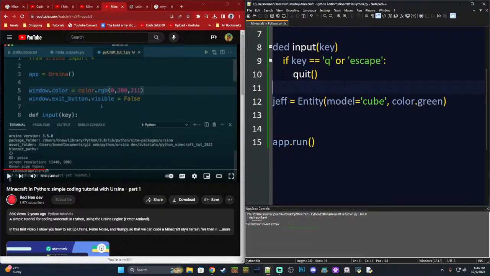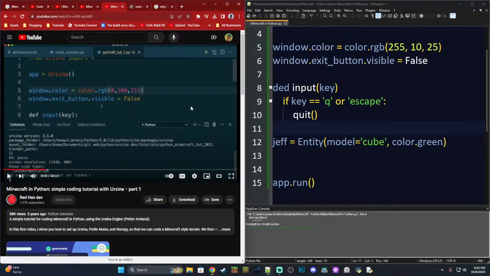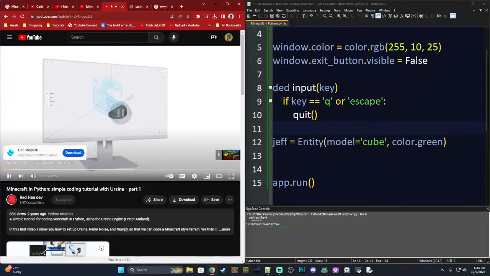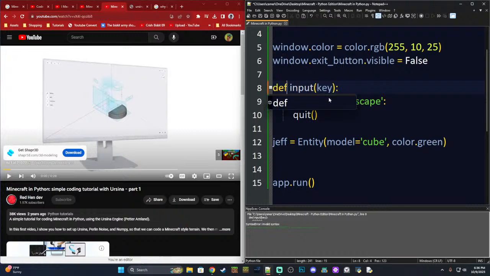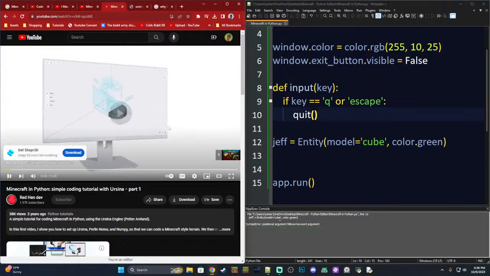All right. Oops, invalid syntax. I have some bad syntax, it looks like. Okay, yeah, I see what it is. I didn't put a colon here. That makes a big difference. All right. Oh, another invalid syntax. Let's see. I put dead instead of def. That's strange. We haven't started the input yet. We've defined the input, we haven't used it yet. Okay. And it looks like we have a problem with green. That would make sense. Let's see what he does.